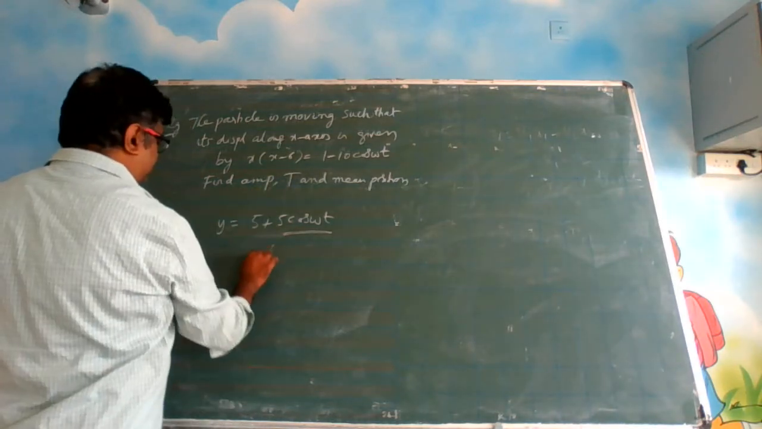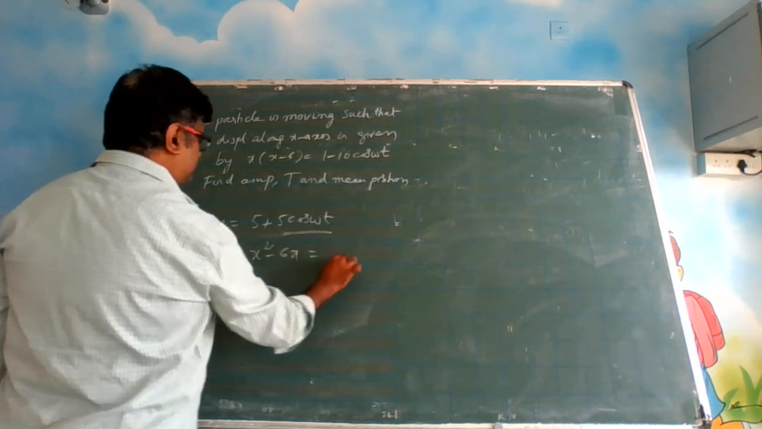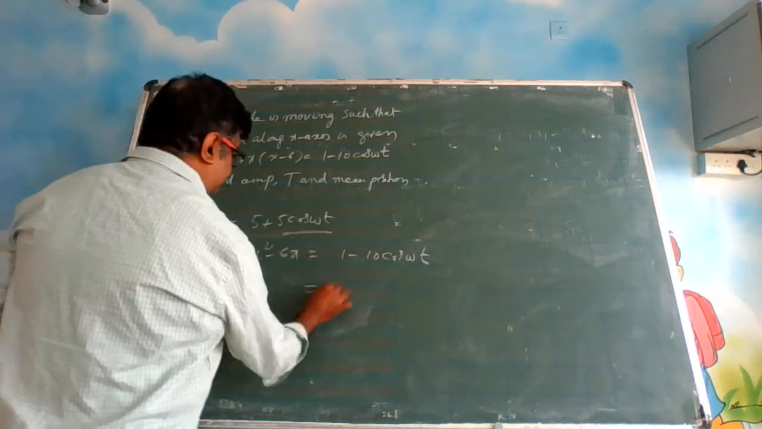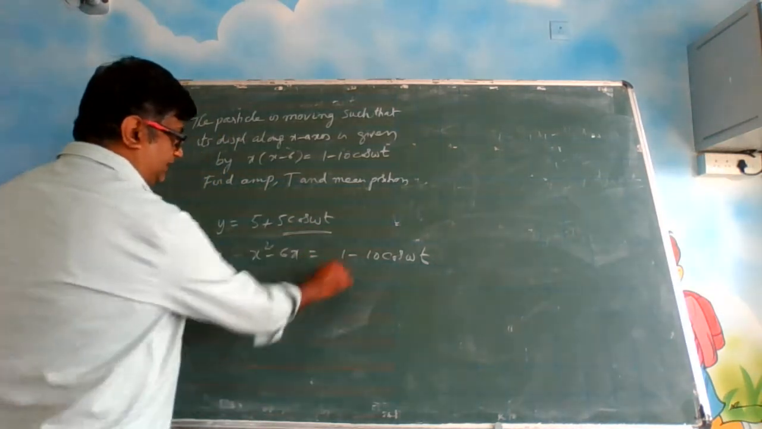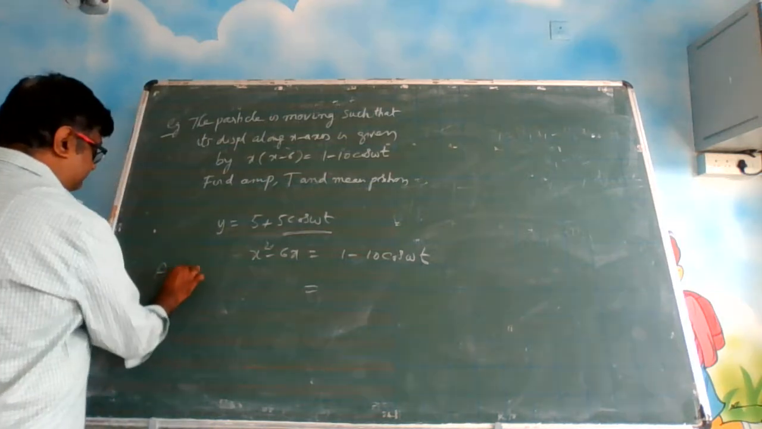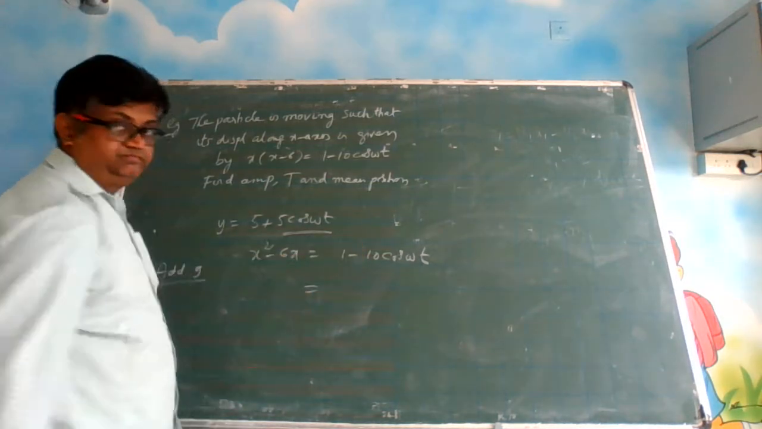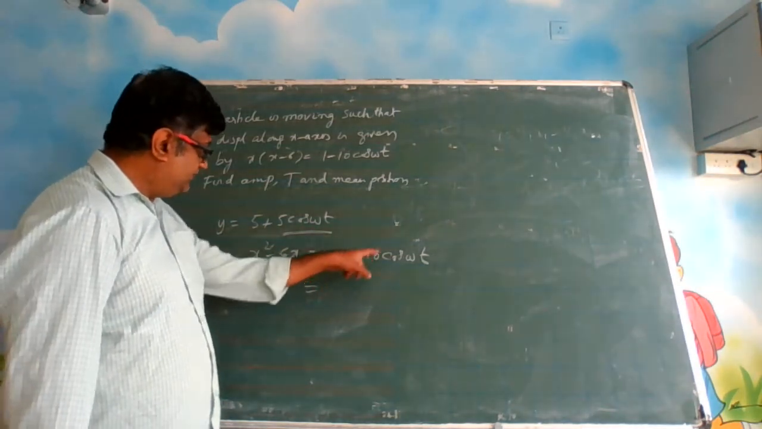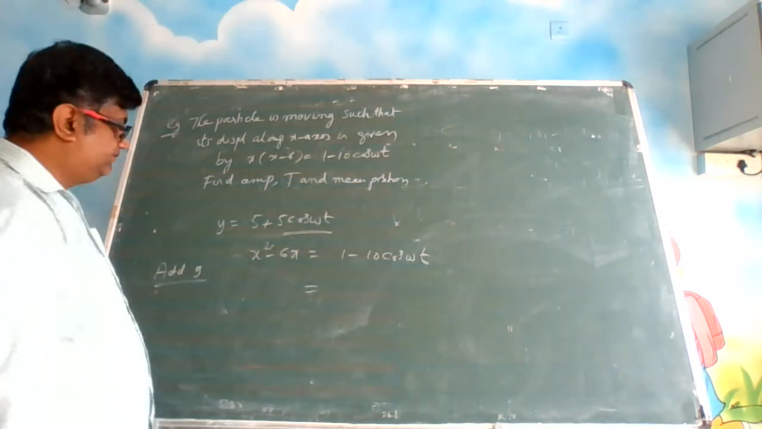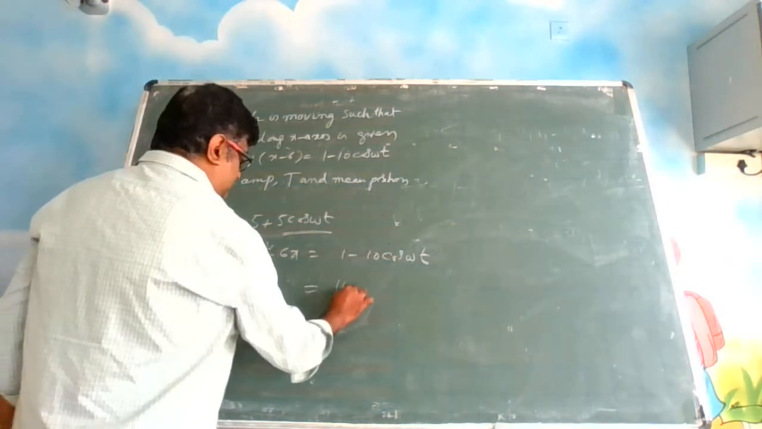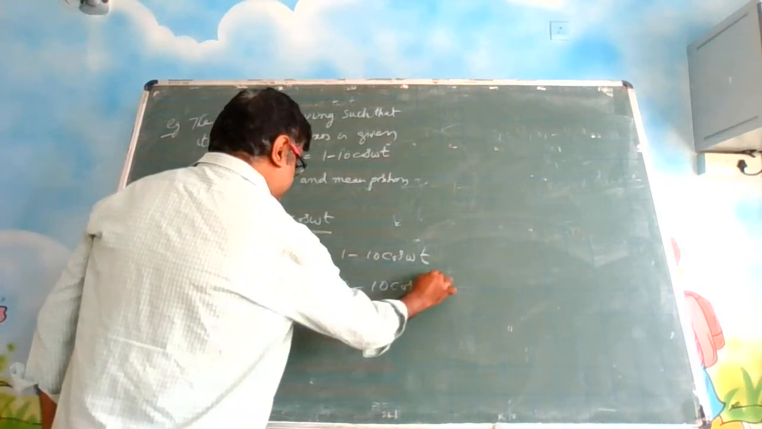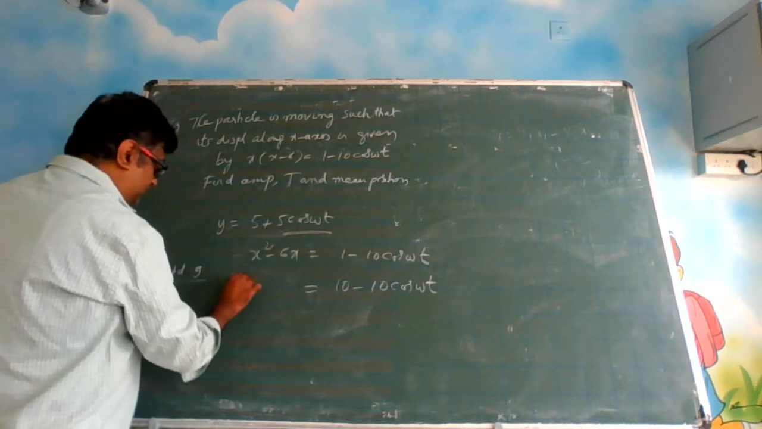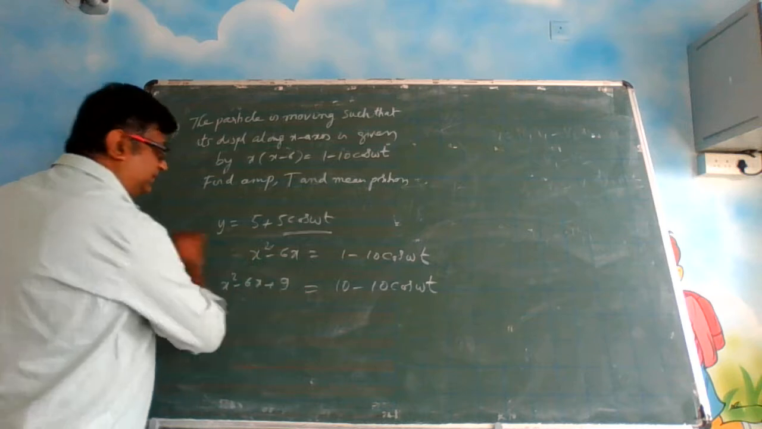So this equation is given as x square minus 6x is equal to 1 minus 10 cos omega t. Right? So suppose I add 9 on both sides, what will happen? I will add 9 on both sides. Why am I adding 9 on both sides? Because I want to convert this into this kind of a format. So adding 9, this will become 10 minus 10 cos omega t. But you have added 9 to both sides, so this will become x square minus 6x plus 9.